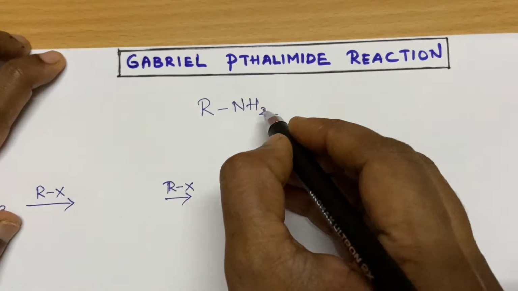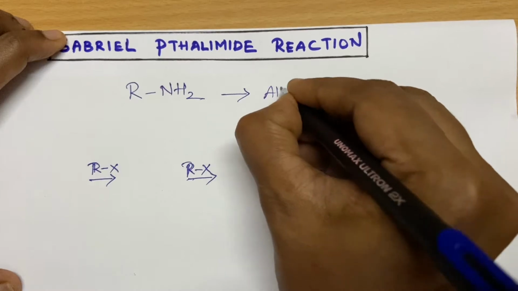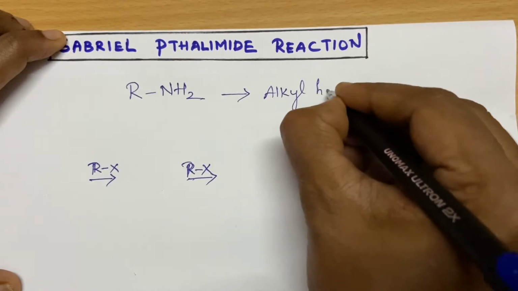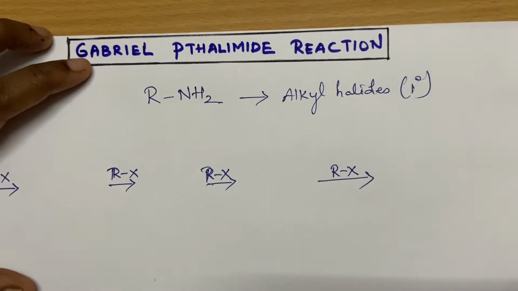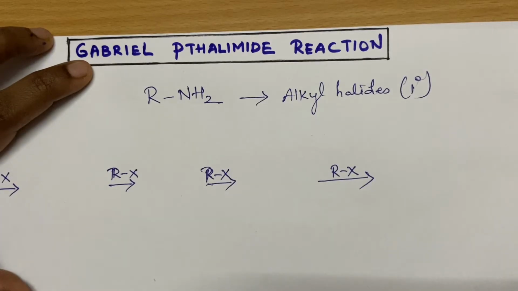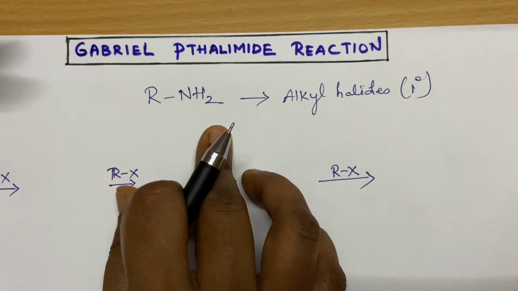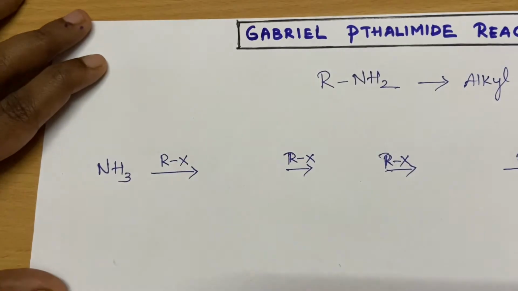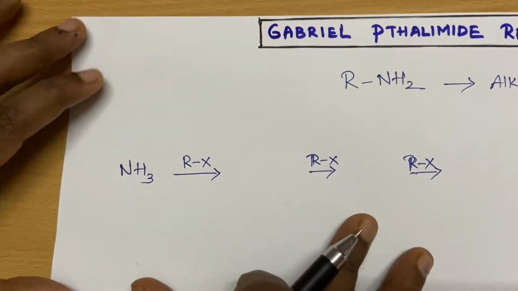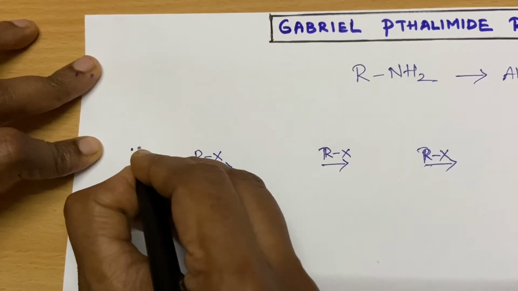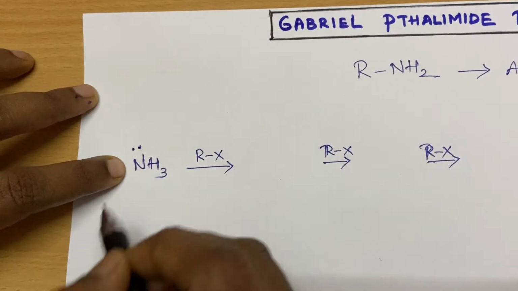So what is a primary amine? NH2. So it is used to prepare alkyl primary amines exclusively from primary halides. Why is it that important to prepare primary alkyl amines, students? Primary amines are difficult to prepare as we cannot stop the over-alkylation. Suppose we try to prepare the alkyl primary amine starting from ammonia. Ammonia is a very strong base. Its nucleophilicity is very high because the donating capacity of nitrogen is very high here.